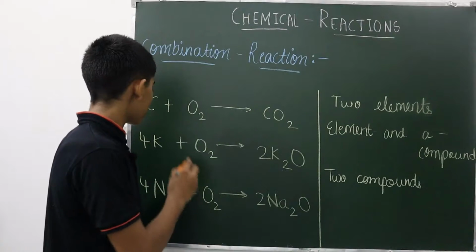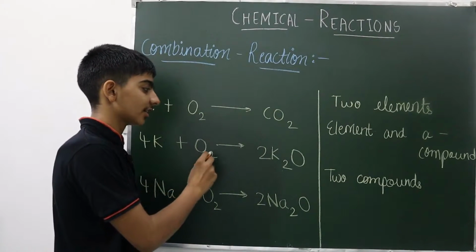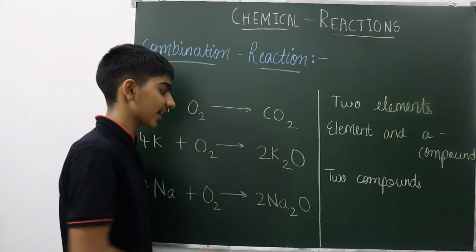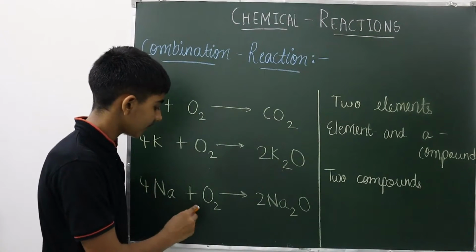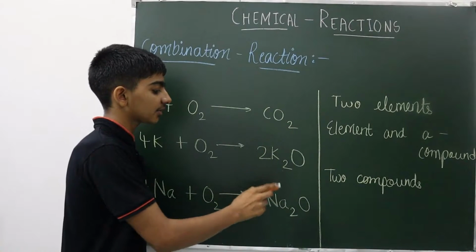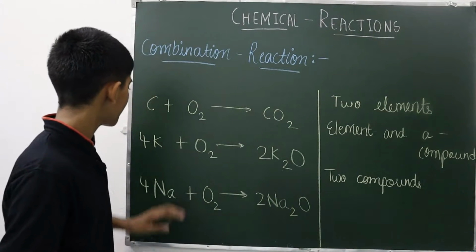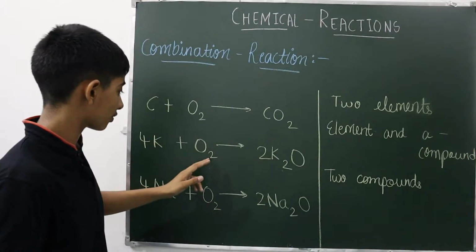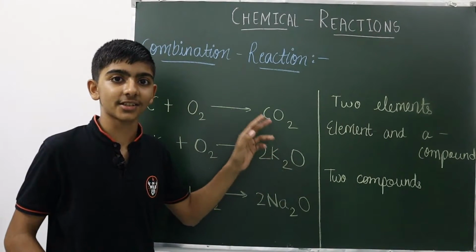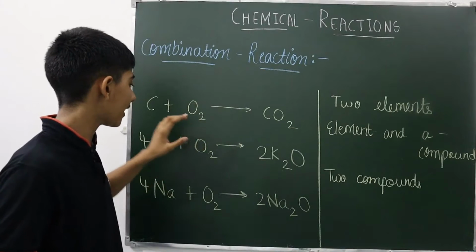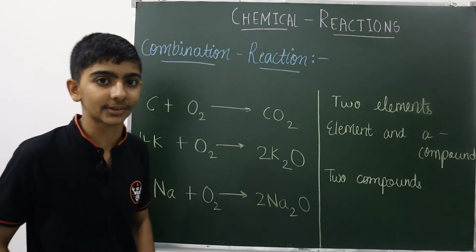The next example is potassium plus oxygen gives potassium oxide. The third example is sodium plus oxygen gives sodium oxide. Here also potassium and oxygen are the reactants and potassium oxide is the product, which has been formed by adding both reactants.